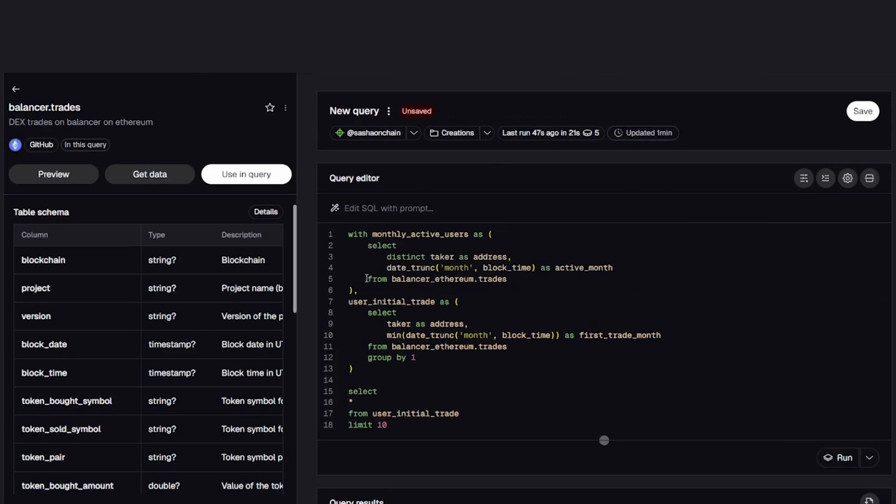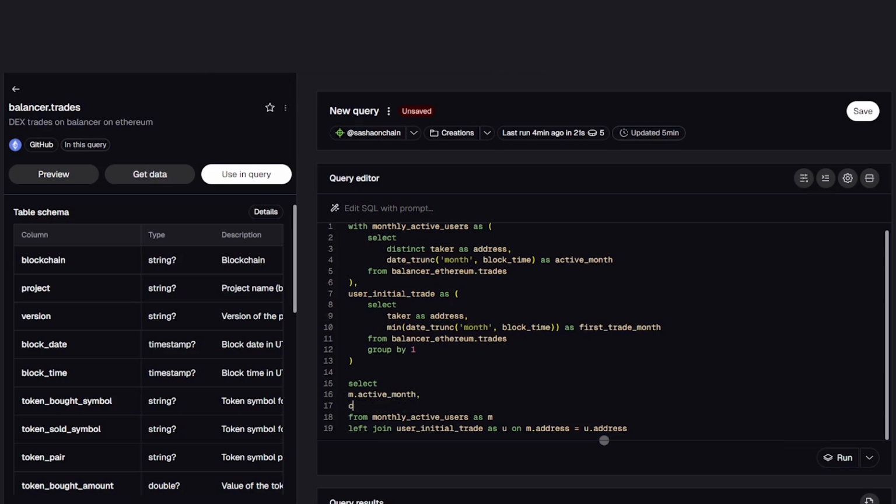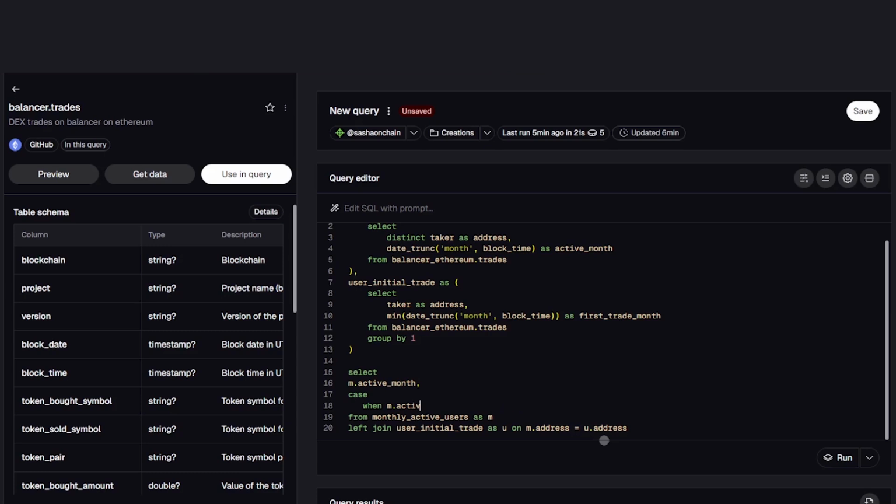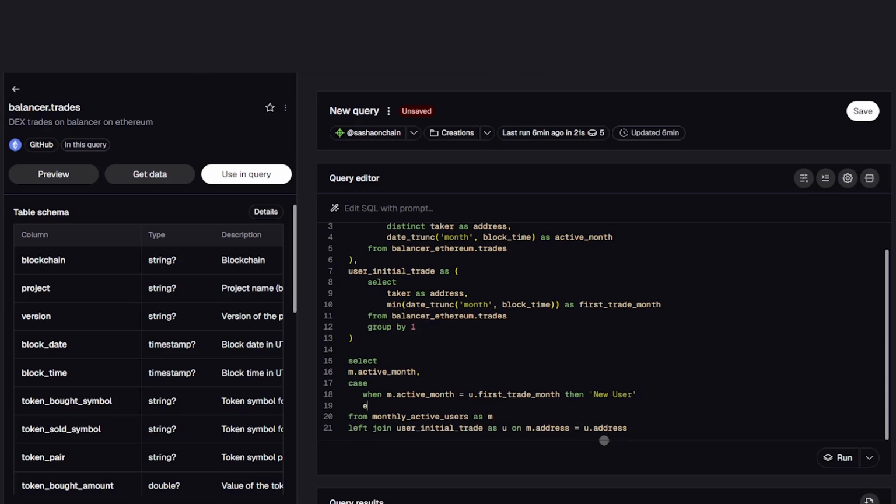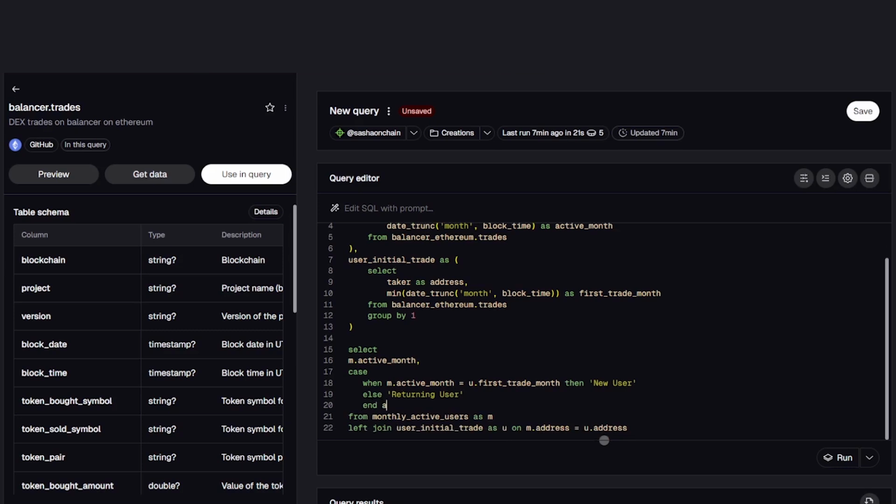looking at origins. In the final query, we combine both tables using a left join on the wallet address, while also giving them aliases M and U. The month the wallet was active, and the month it first appeared. Then we check one simple condition. If the active month matches the user's first trade month, we classify that wallet as a new user. Otherwise, it becomes a returning user. And finally, we count the number of unique wallets in each category for every month.